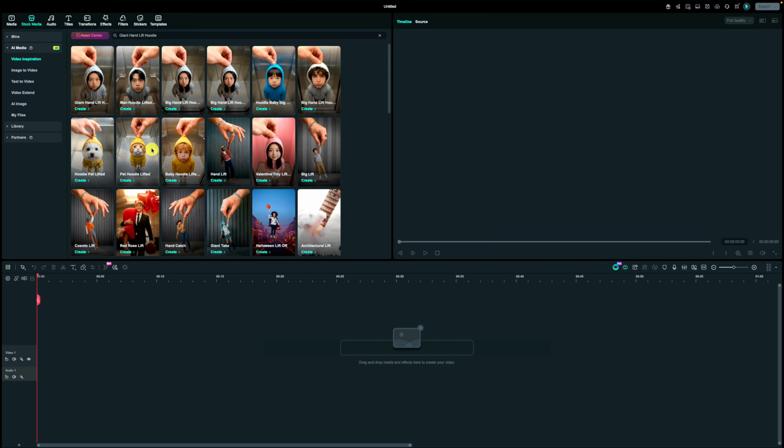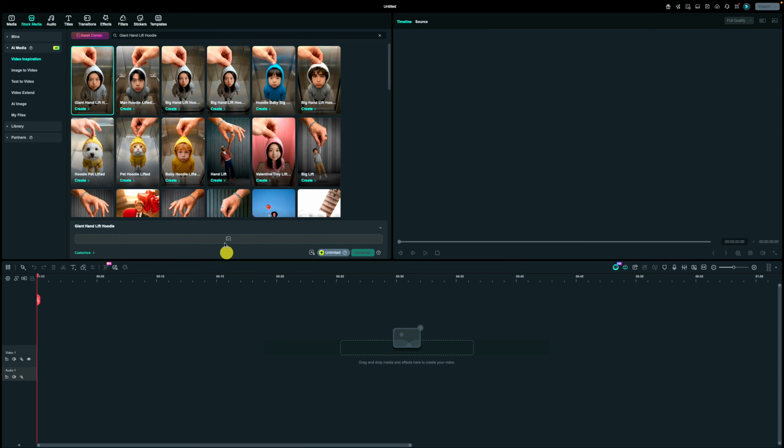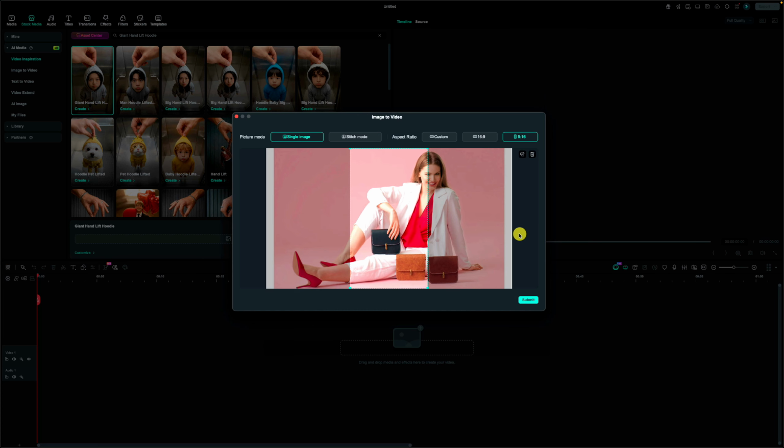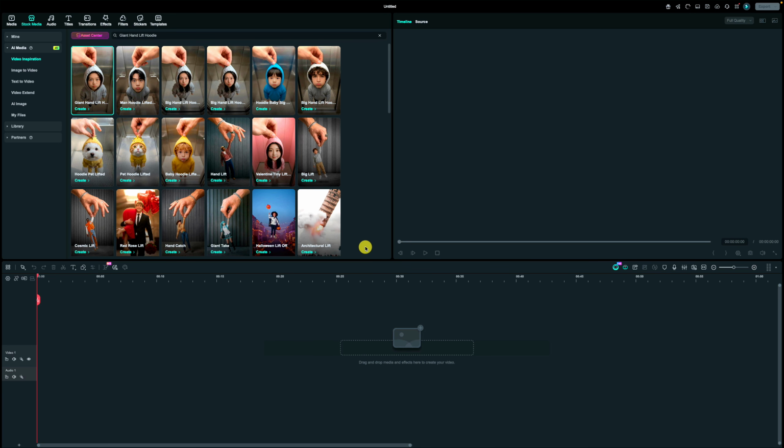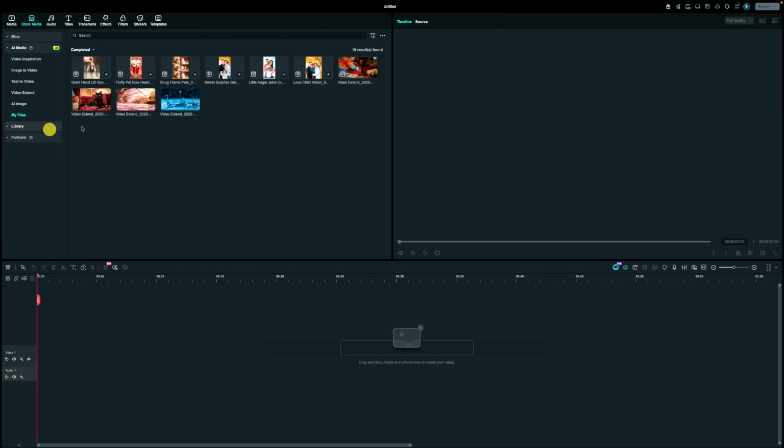Giant hand lift hoodie. Here it is. Click on it. Upload your photos here and adjust the ratio. After that, click on Generate. Now you can track the progress status from here. Now it's completed. See the result.